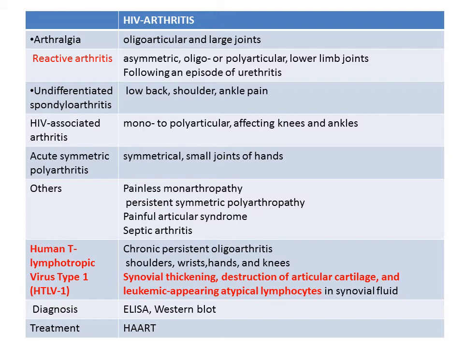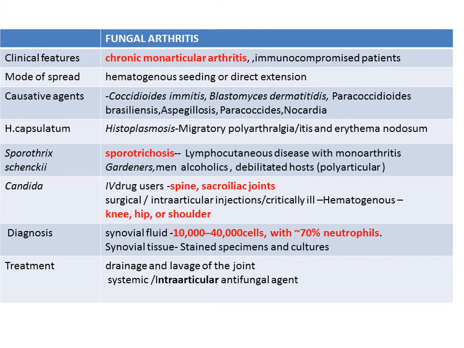The diagnosis of retroviruses is by ELISA or Western blot, and the treatment for HIV is antiretroviral therapy. Coming to the next group, that is fungal infection.